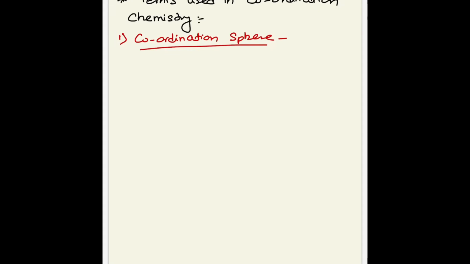Okay, so terms used in coordination chemistry. So we can see some basic terms which are mostly used in coordination chemistry, and the first one is coordination sphere. So coordination sphere means the metal atom or the metal ion and the ligands linked to it are placed in a square bracket, and that is known as a coordination sphere.